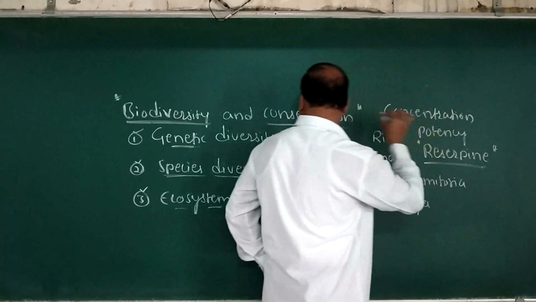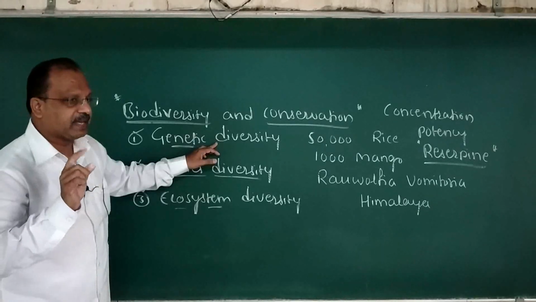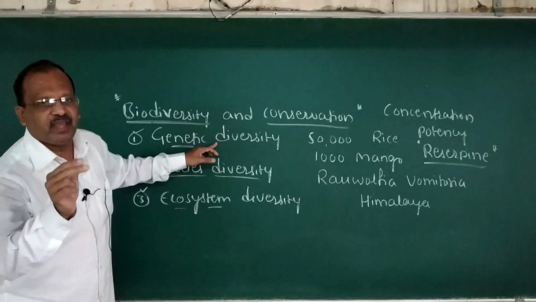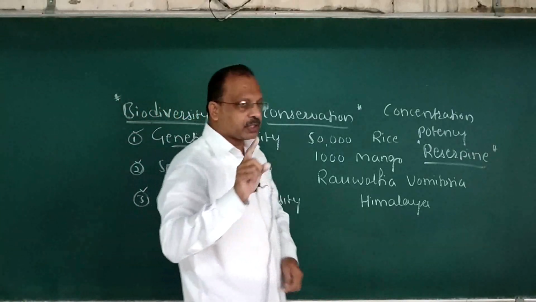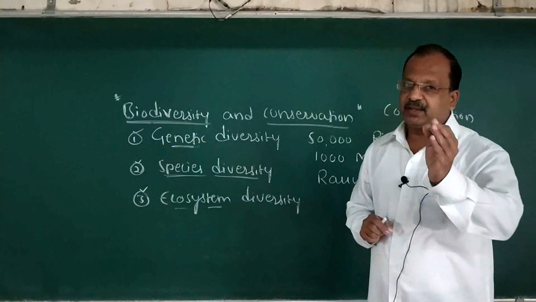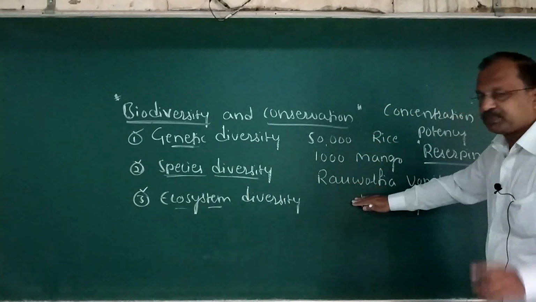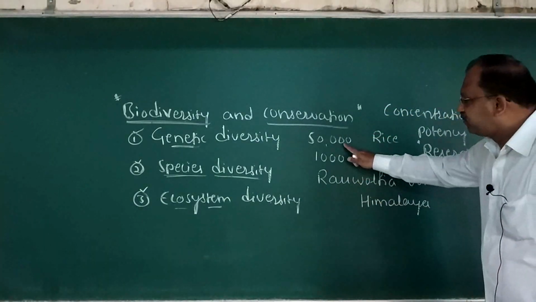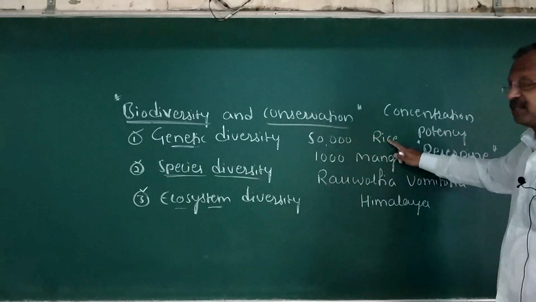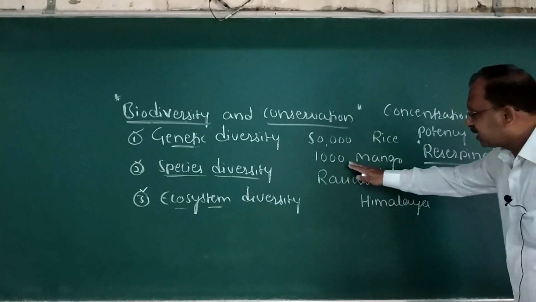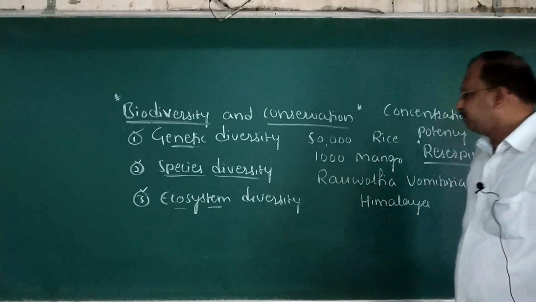So I will repeat genetic diversity once again. Take care. Genetic diversity is caused due to variation of genes within a species. Three examples are there. There are about 50,000 genetically different strains of rice in India. There are about 1,000 varieties of mangoes in India.